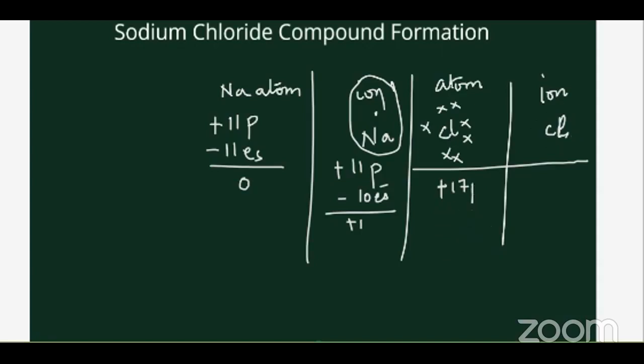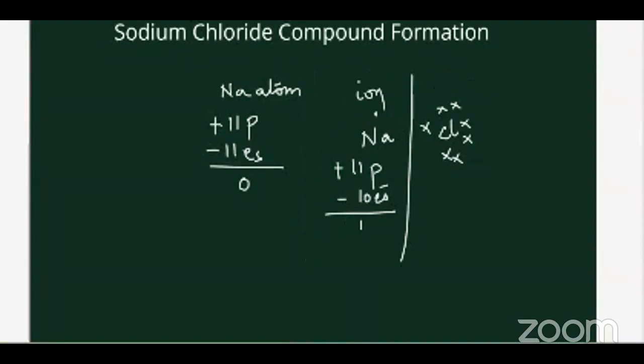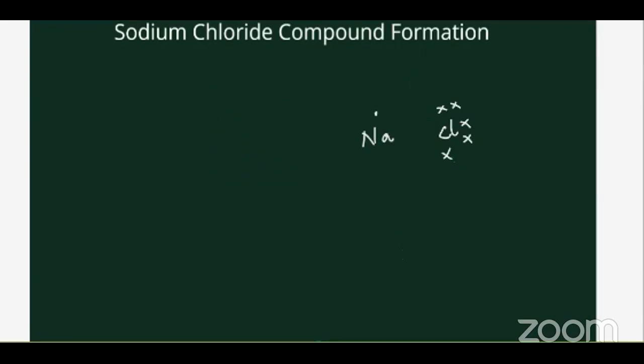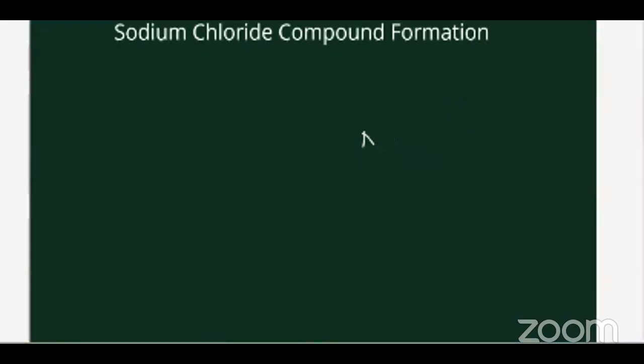By the time I'm doing that, please open your textbooks to page number 47, and the table for your electronic configuration. What is electronic configuration? It shows the distribution of the electrons among the orbitals. These are keywords which we'll be using again and again.